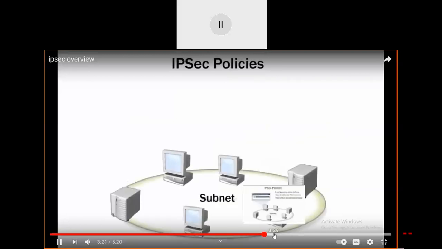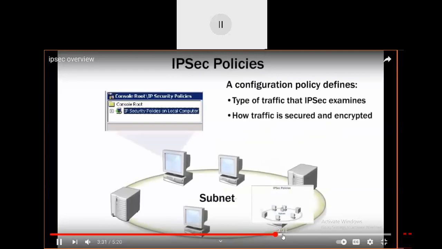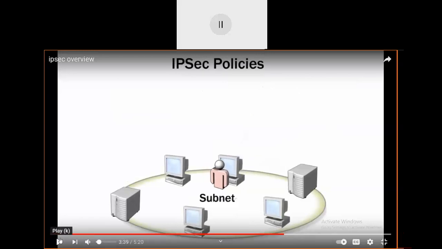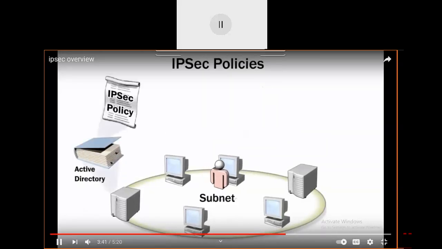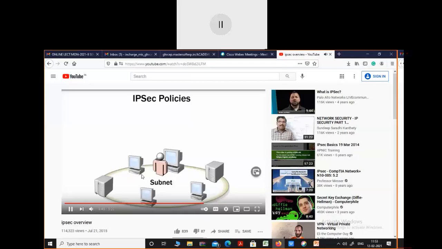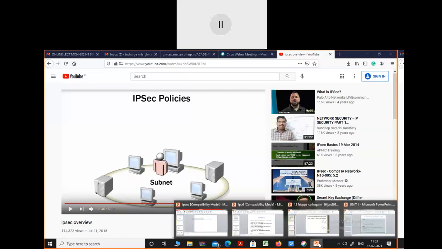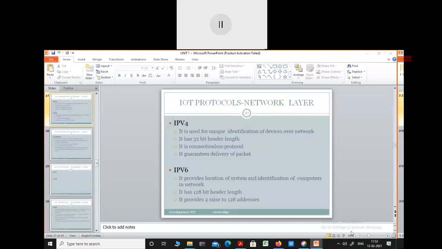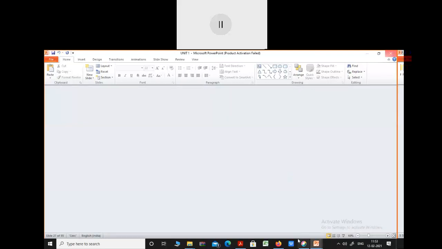There are some policies of IPv6, that is not for you. I just wanted to show you how IP security will work on IPv6 while transferring the data. If you see such videos, it will be easy for you to learn the concepts instead of learning theoretically. So this is all about IPv6 and how IP security can be provided.